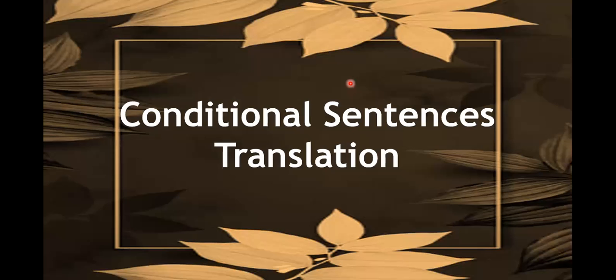Okay, so we are going to move to the conditional sentences translation now. Well, how do we translate the conditional sentences? Now, when we are doing the translations, again, you have to keep certain things in mind, that it should always be in a proper way, following all the conditions that are required for the translation. That is, if it is a condition to be fulfilled, you will always be using a present tense. If it's already a fulfilled condition, then it's going to be a past perfect tense.